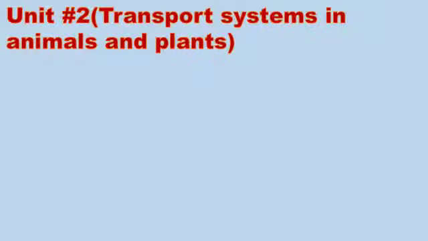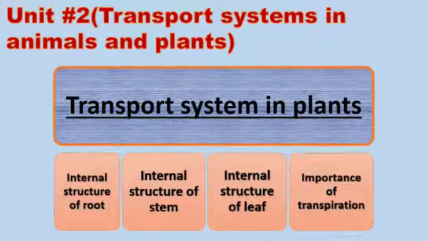So dear students, in unit number 2, we have also discussed the transport system in plants, and here we have discussed the internal structure of root, internal structure of stem, internal structure of leaf, and what is transpiration and also the importance of transpiration.